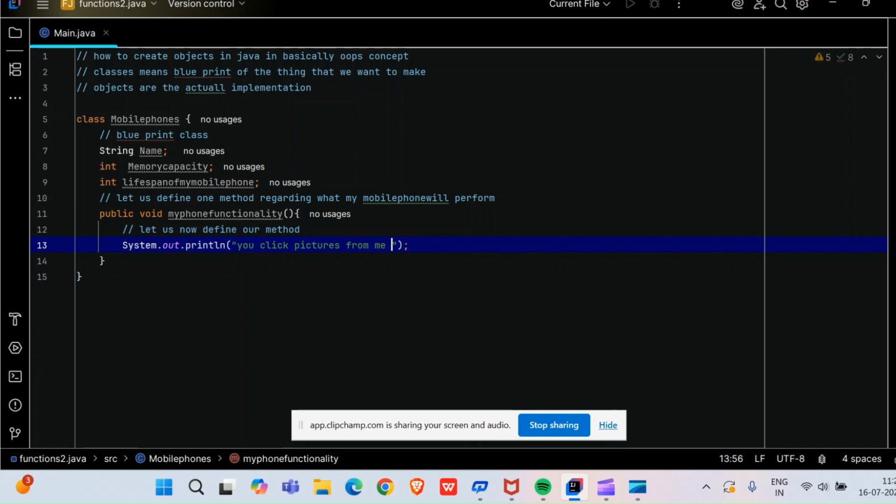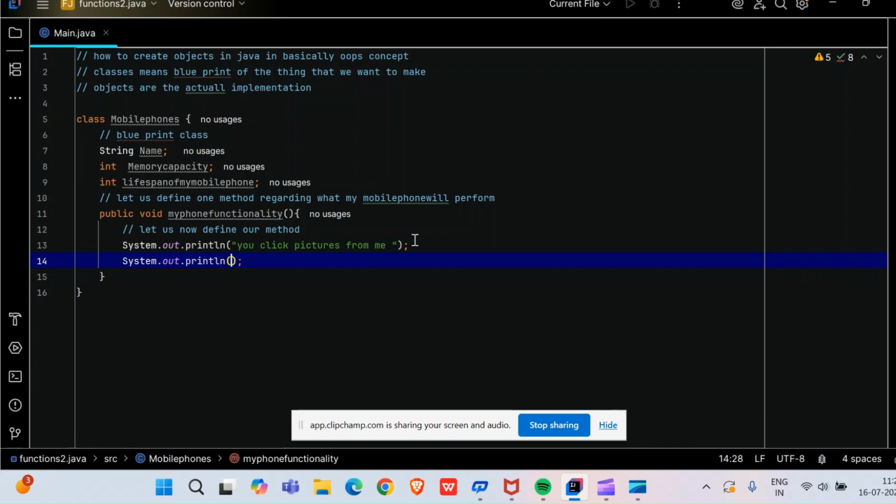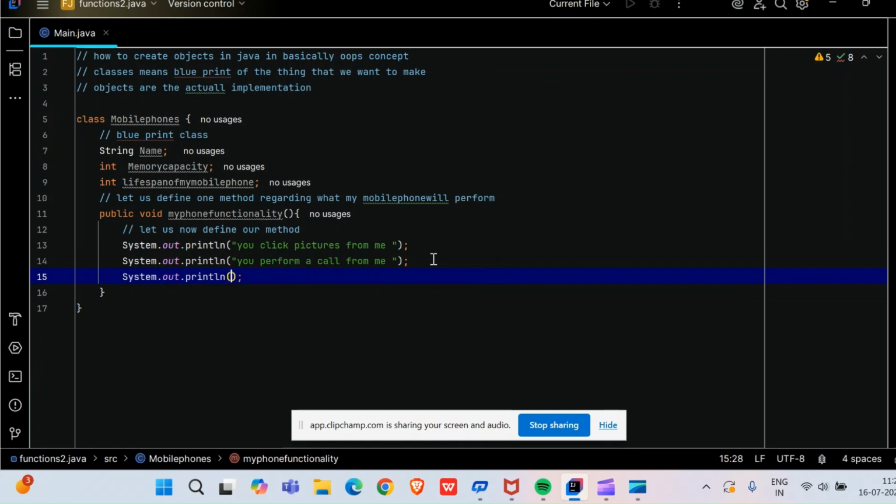Because this is a function, whoever is calling me, it will follow like this. Then another functionality that it will perform is, you can perform a call from me. Next functionality, what it will do next is, you can perform a call from me.